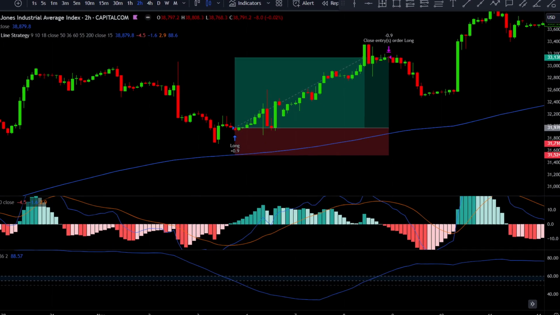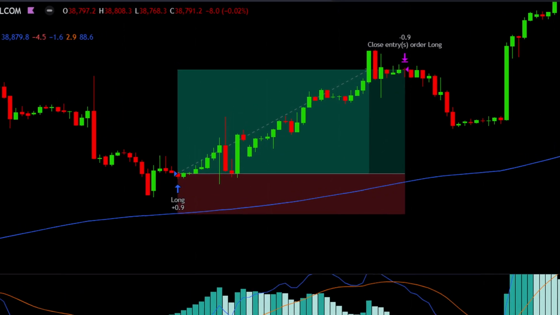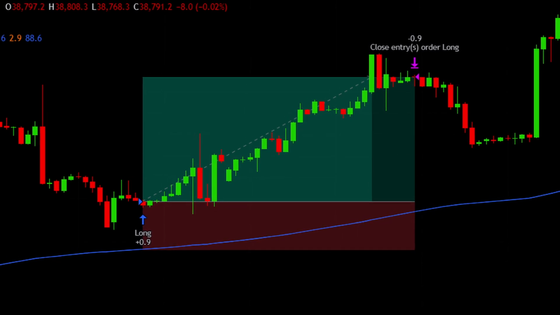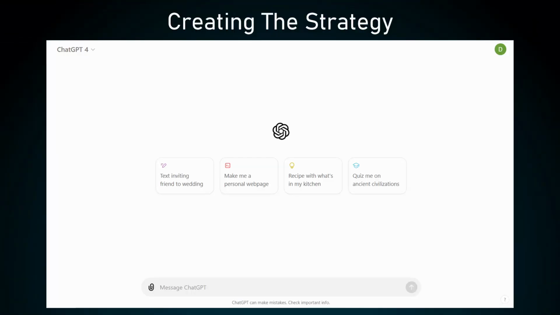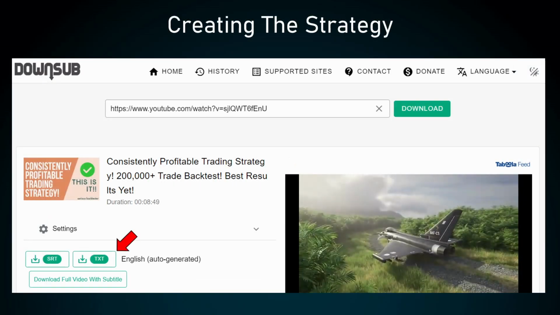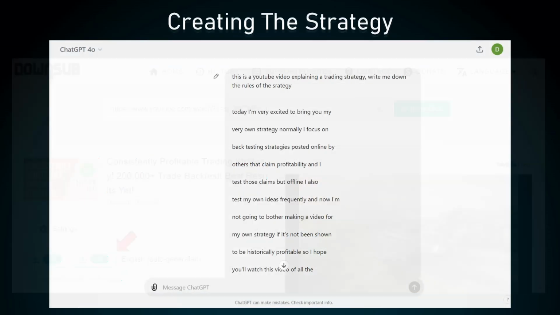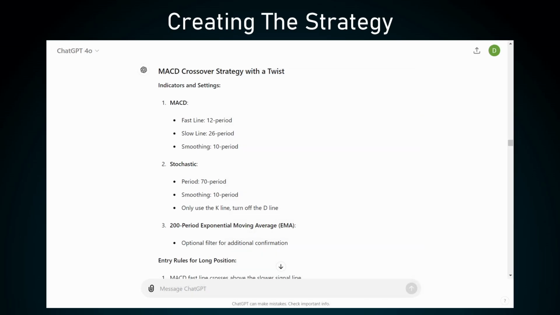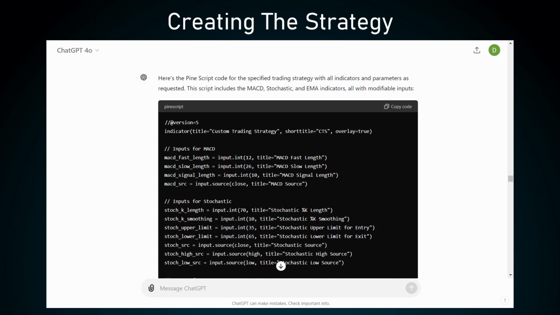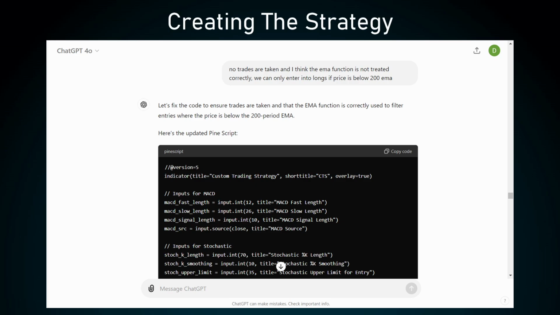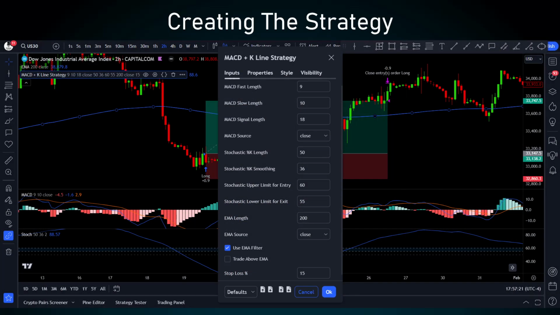In 99% of trading strategies, long entries are only allowed above the EMA, but not in this strategy. Here, long entries are only allowed under the 200 length EMA. So I decided to code it in PINESCRIPT with the help of ChatGPT and optimize it to find the best parameters. I downloaded the subtitles of the YouTube video and sent it to ChatGPT to write me down the rules of the strategy. Then I asked it to code it in PINESCRIPT. It quickly generated the script, and after correcting the errors and fine-tuning it, I got a complete strategy script.